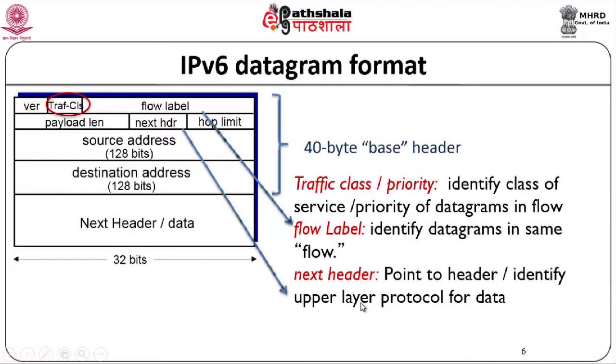That information will be specified here. Whereas you would have had a protocol field in IPv4, that is merged with this next header field over here. So, there is a kind of optimization by using this next header field for 2 purposes like this. And then there is a hop limit, which is similar to our TTL, and then of course you have the source address and the destination address. So, this is the IPv6 basic datagram format.